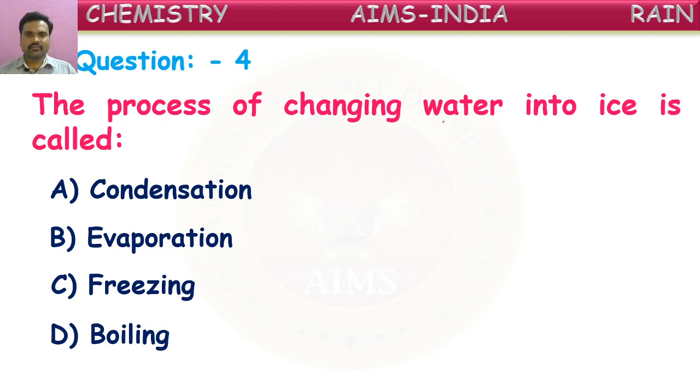Here we see water is a liquid, converting into ice, which is a solid. Liquid to solid can be done only by cooling. So when you cool a liquid, it converts into solid form. That is called, yes, many of you have the correct answer, right?